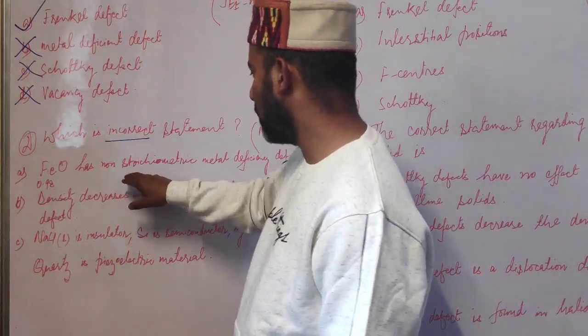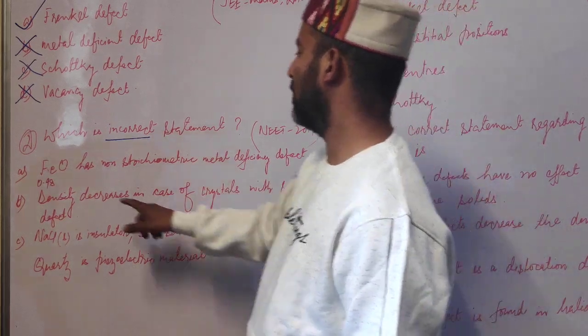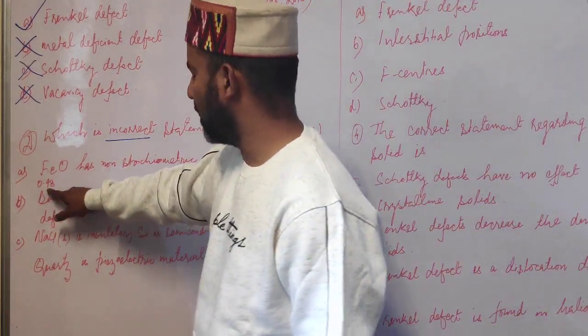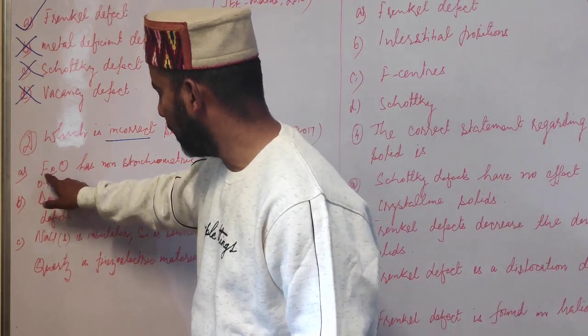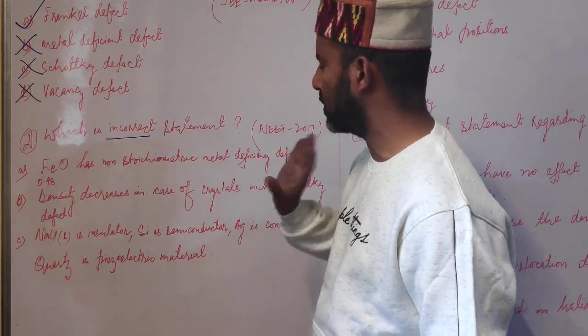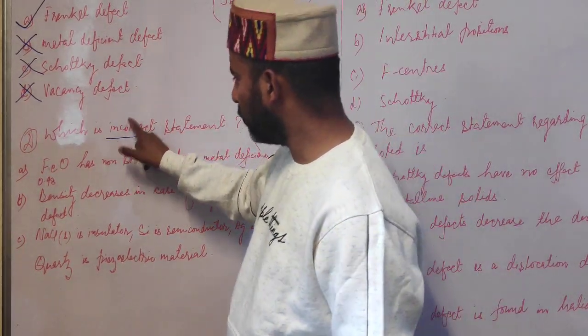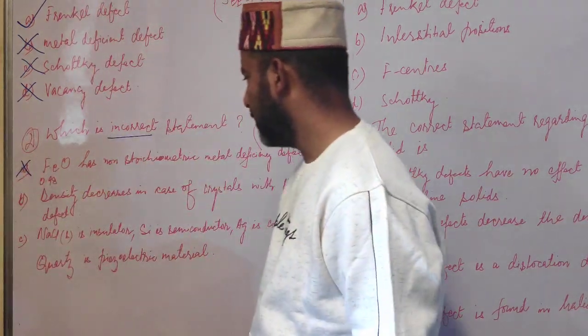So it has a non-stoichiometric metal deficiency defect. Now student, metal deficiency is here because the ratio is not 1:1, iron is in slightly lesser amount. So this is a correct statement. We have to find the incorrect one, so obviously this is not our answer.